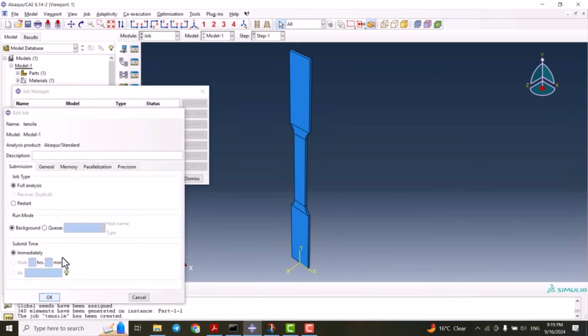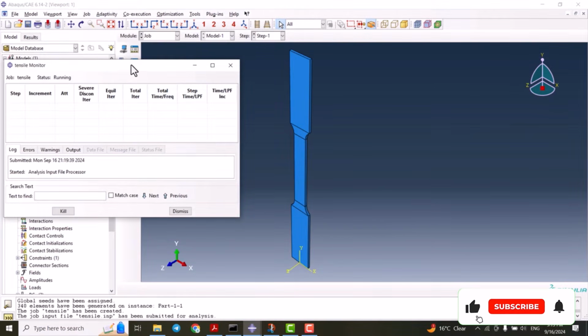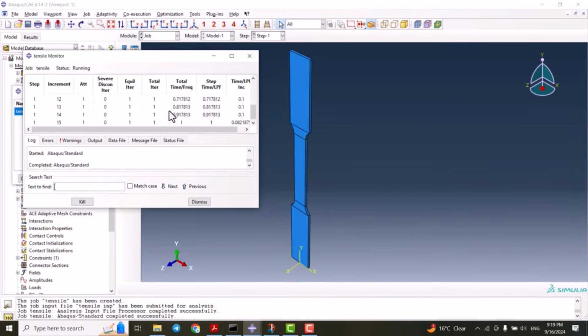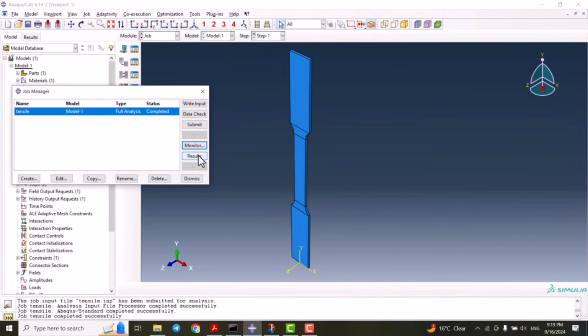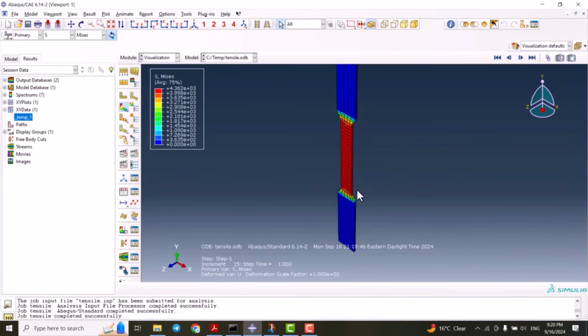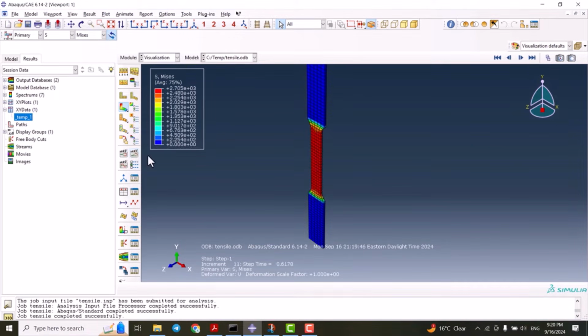Continue, OK, and submit the job. Let's monitor the job. As you see, the job is completed. Now we can go and visualize the results. So here is the animation, and it is displaced in the y direction for 0.8 millimeter.